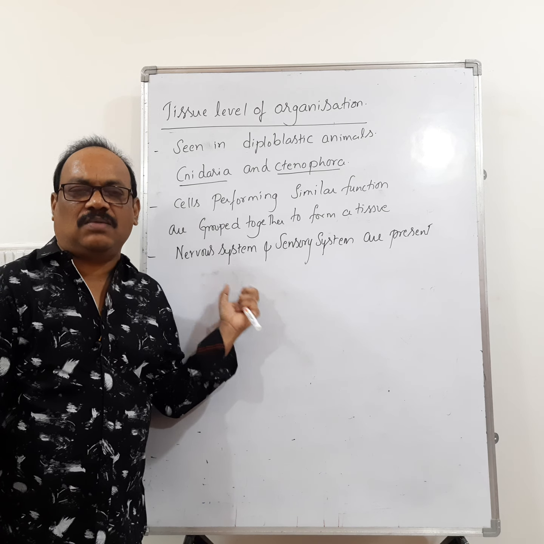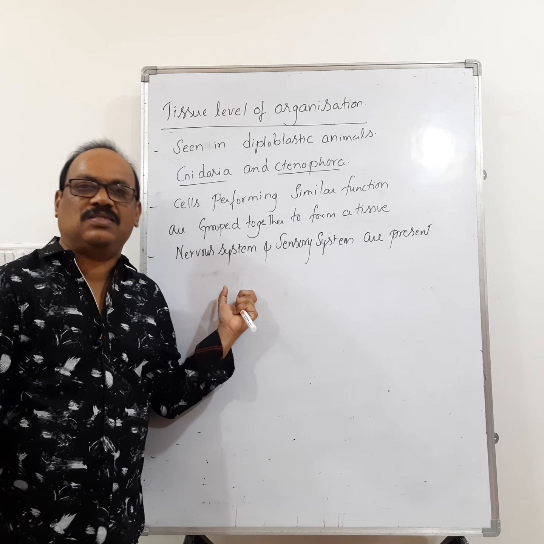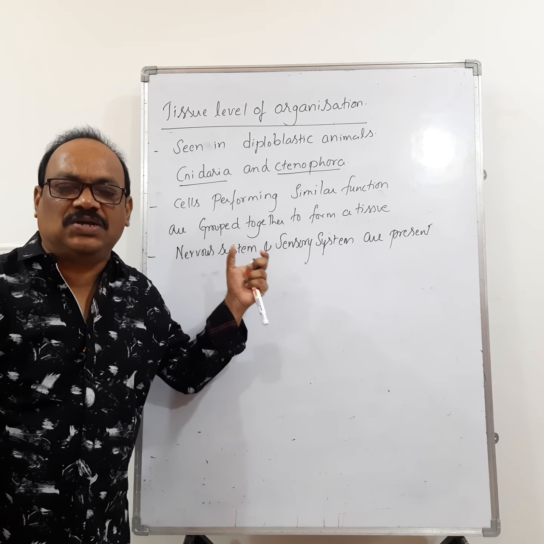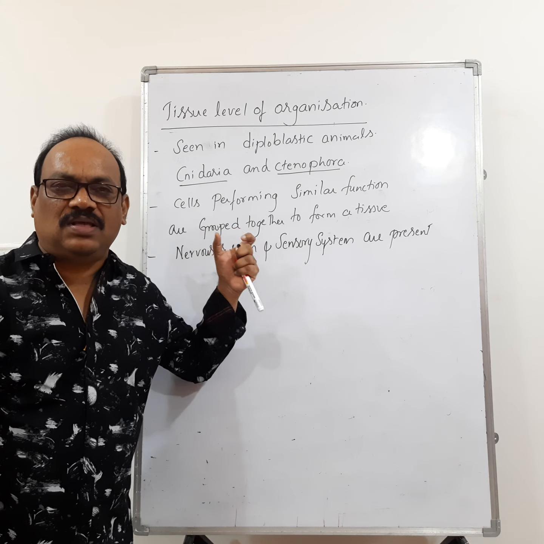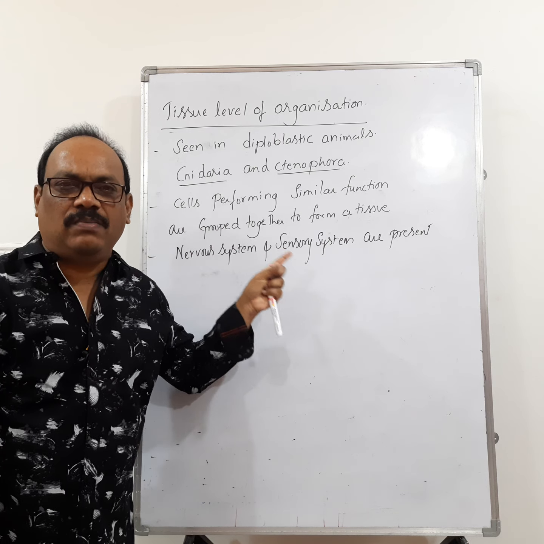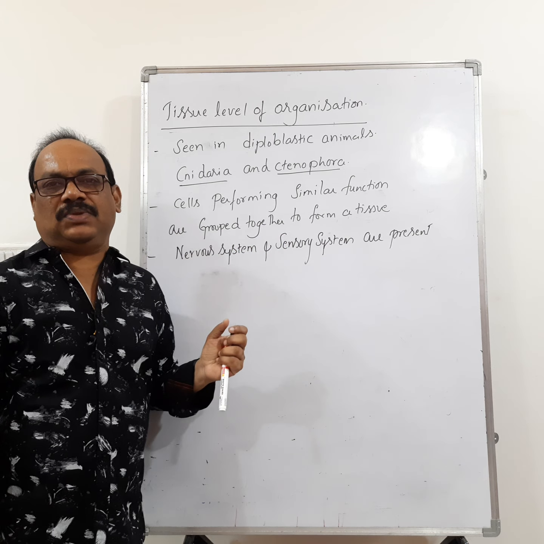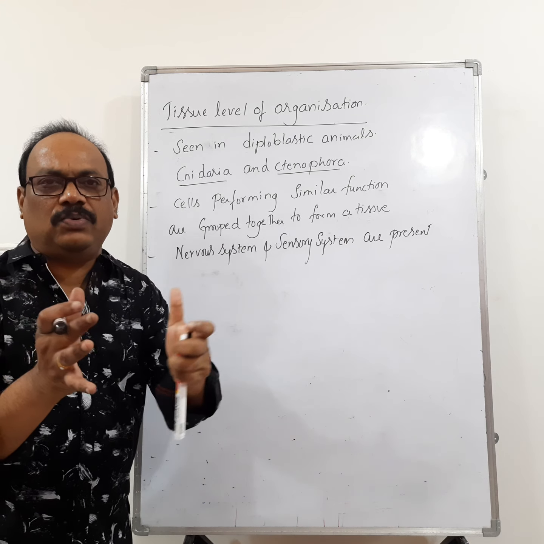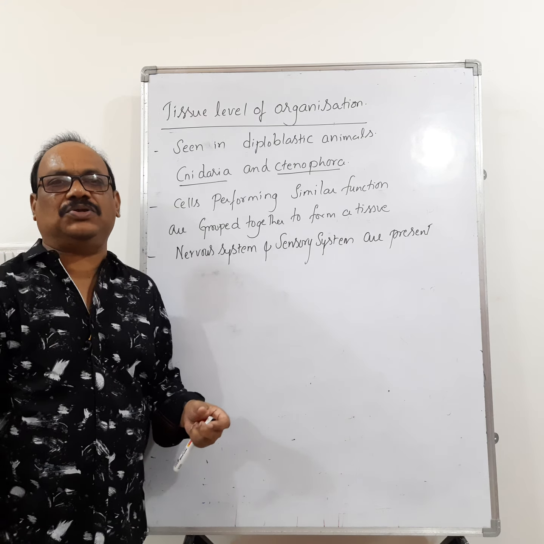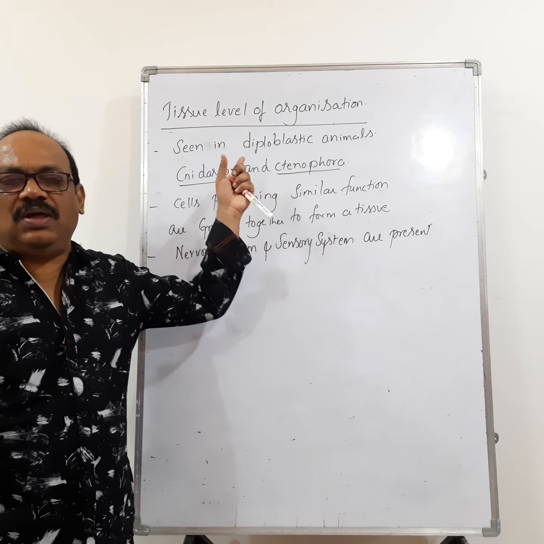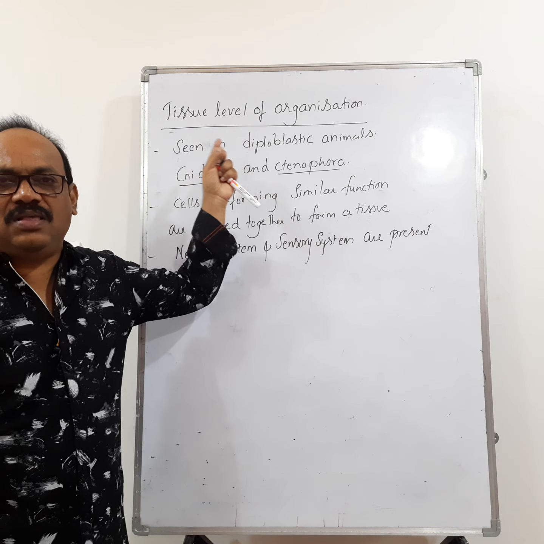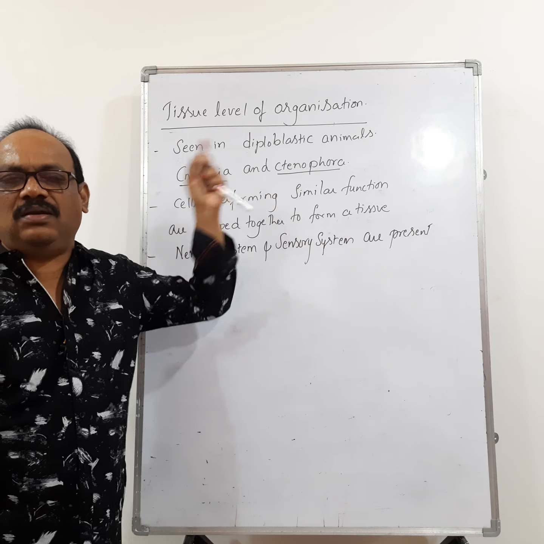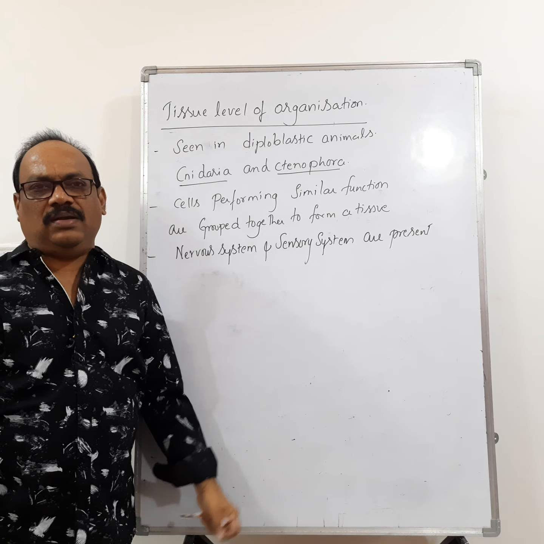The nervous system and sensory system bring the functional coordination between the cells which are performing a similar function. The cells which are performing a similar function are grouped together to form one tissue. So, the tissue level of organization is seen in diploblastic animals like cnidarians and ctenophores.